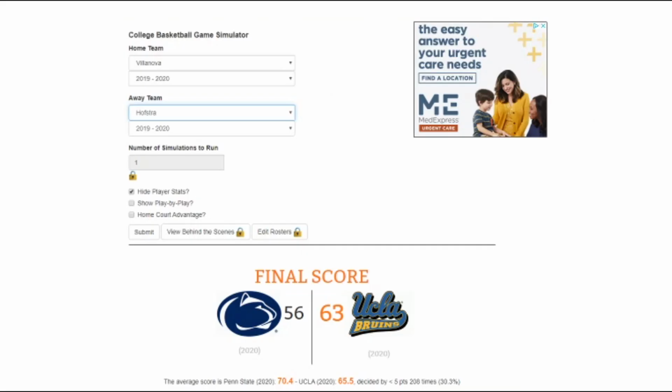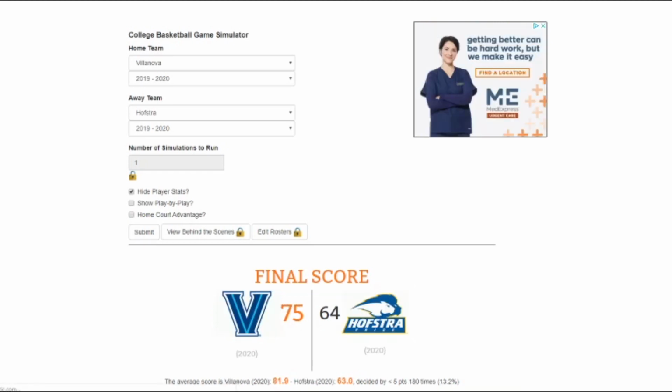In this next matchup, we have a 3-14, Villanova versus Hofstra. I'm going to go Villanova, Jay Wright usually pretty good in March. I don't think they'll go too far, but I do think Villanova will pull away against Hofstra. And I stand correct. Villanova pulls away 75-64, moving them on to the second round.